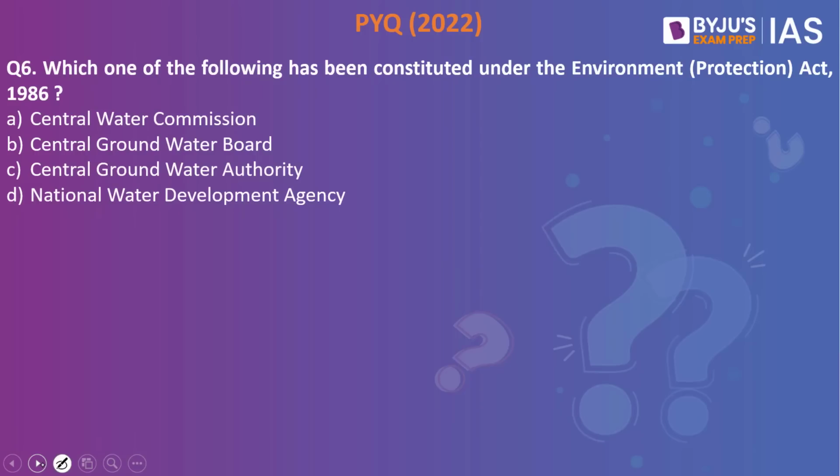Which one of the following has been constituted under the Environment Protection Act of 1986? Central Water Commission, Central Groundwater Board, Central Groundwater Authority, Central Water Development Agency. The answer to this is Central Groundwater Authority. This happens to be a previous year question from the year 2022. So remember, we have the Central Groundwater Authority, which has been constituted under Section 3 of the Environment Protection Act of 1986 for what? To regulate and control development and management of groundwater resources in our country.